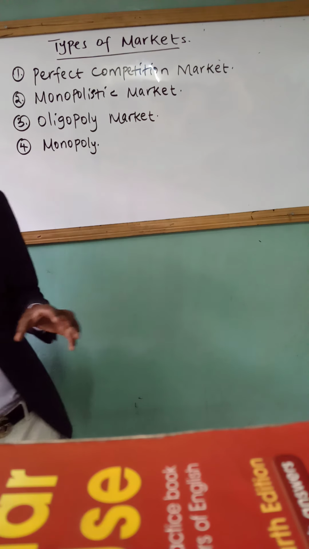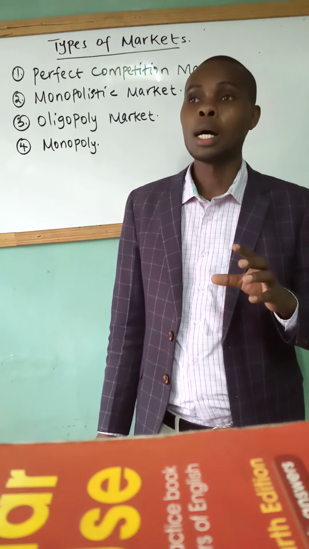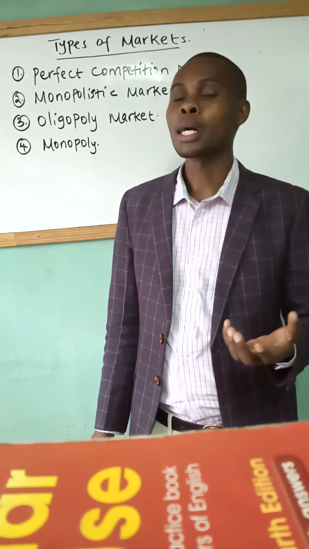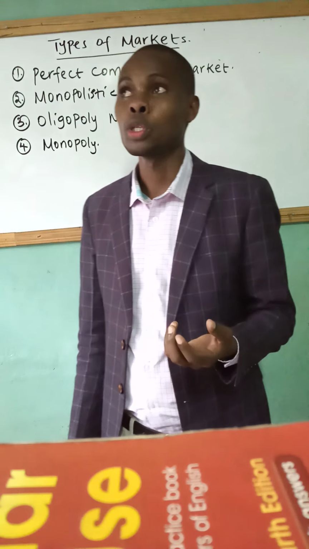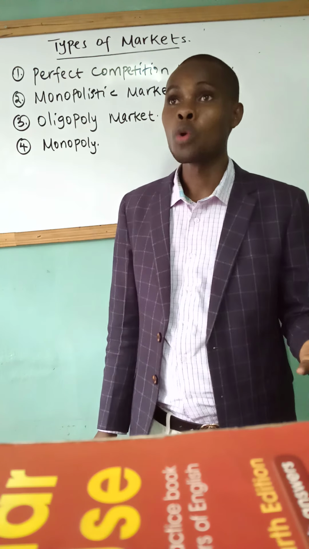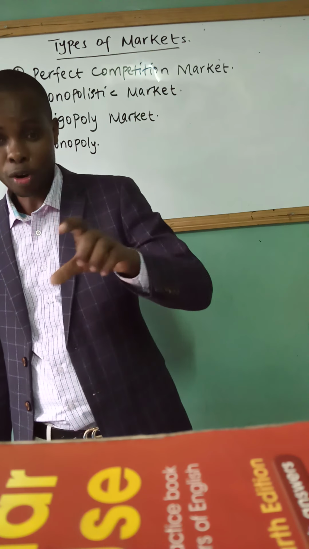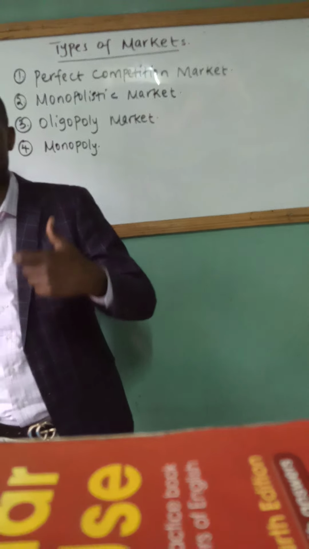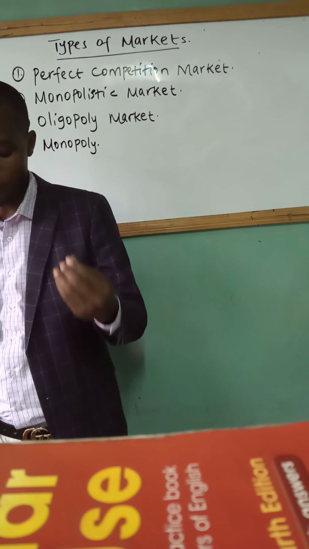So, I want you to consider an example of companies like flour milling companies, or those companies that mill flour. We have Pembe, we have Ndovu, we have Kifaru, there are so many companies. So when we have such a market where a large number of small farms compete against each other, and maybe they sell similar products, then that kind of market is referred to as a perfect competition market.